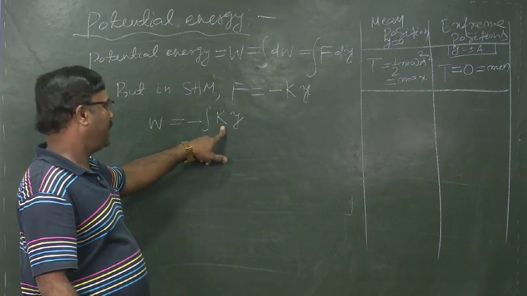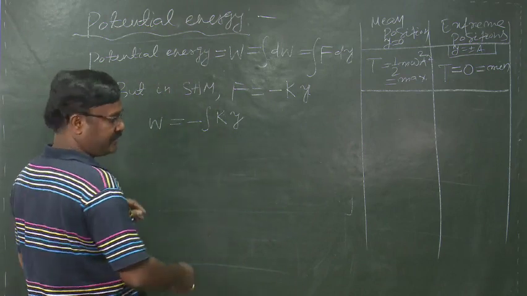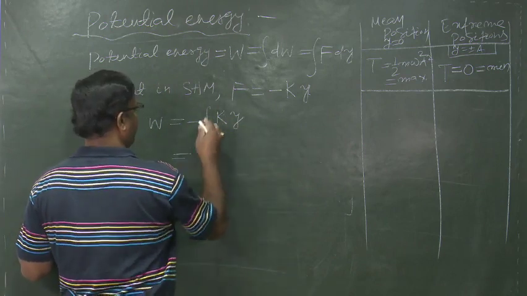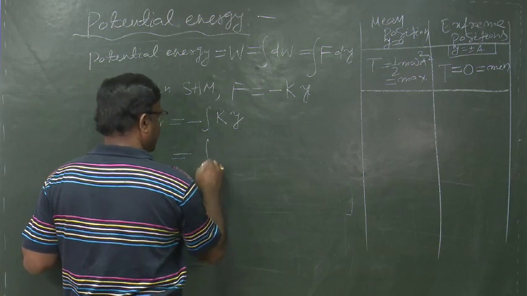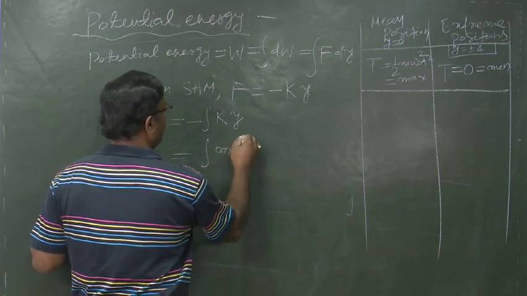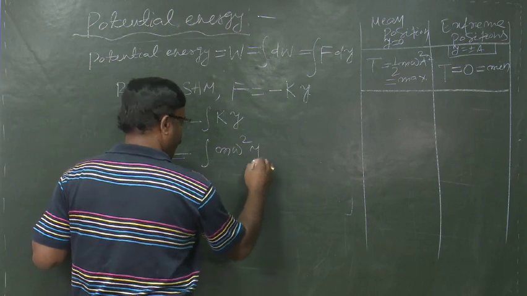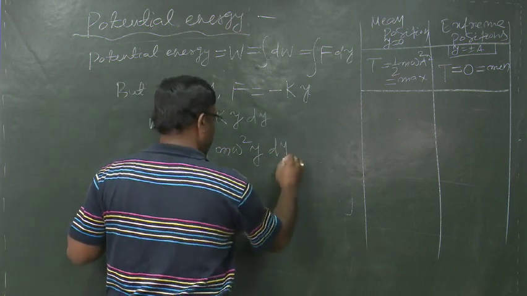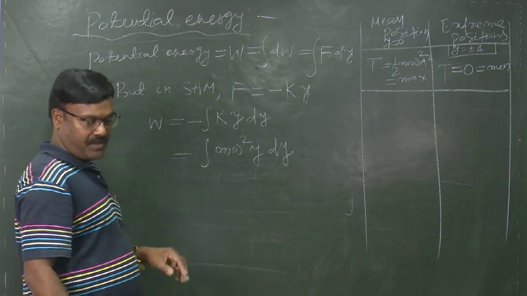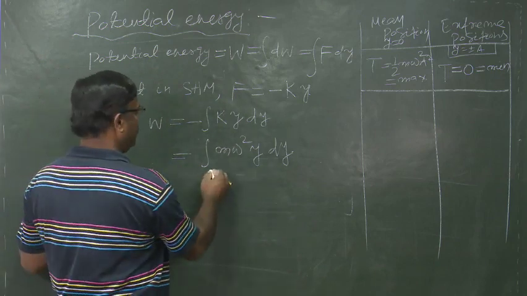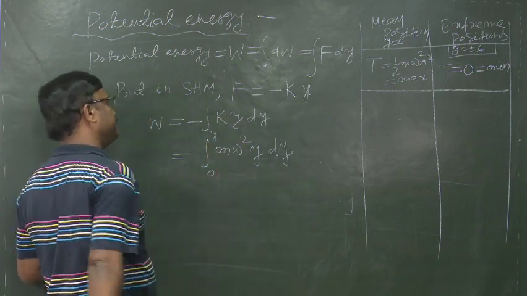M omega square. So, here we can write integration M omega square y dy from the integration limit 0 to y.